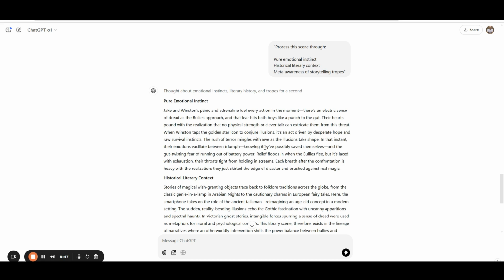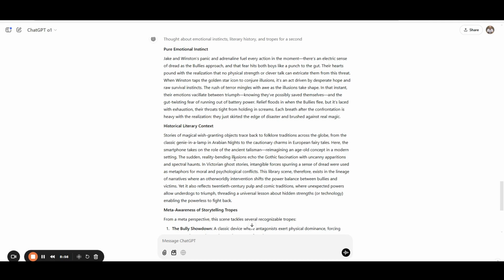The rush of terror mingles with awe as the illusions take shape. Relief floods when the bullies flee. All right, so we're getting all the highlights of the emotion. Now let's process for historical literary context.